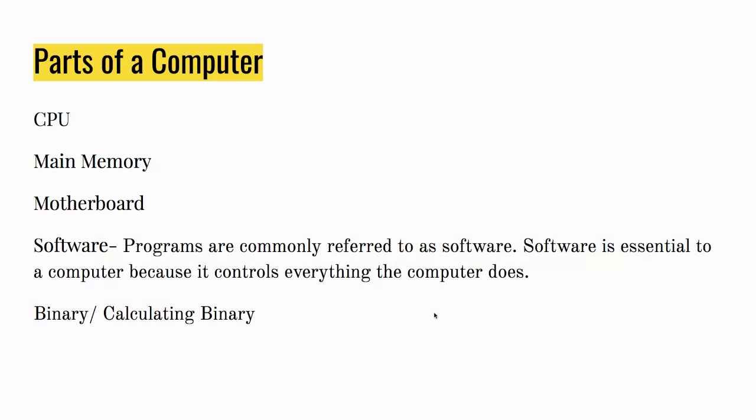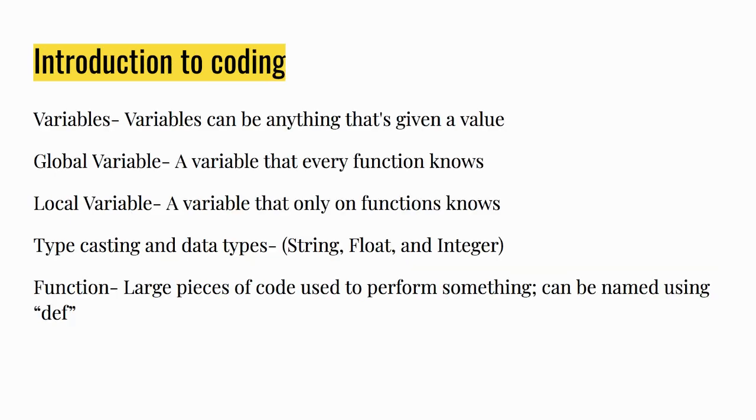The first segment we went over was parts of a computer. We learned about the CPU, main memory, and motherboard, as well as software, which are programs commonly referred to as software. It is essential to a computer because it controls everything the computer does. We then ended that session by learning about binary, which is a computer language, and learning how to calculate binary. We then went into an introduction to using Python and coding.